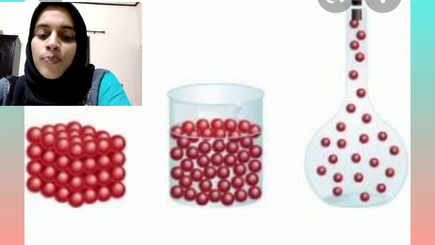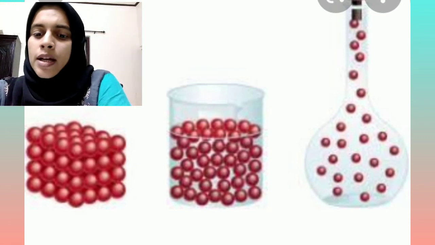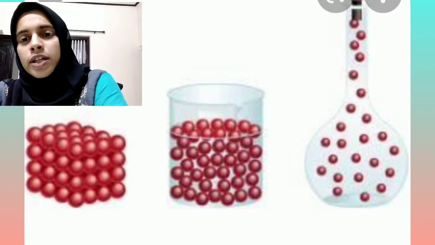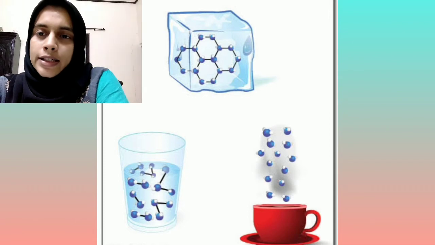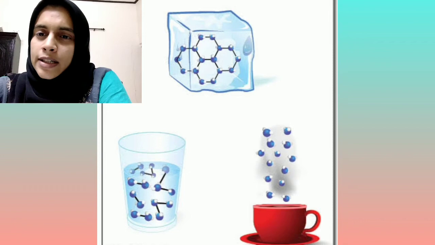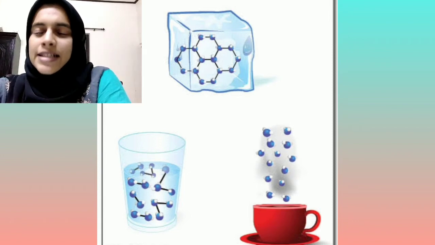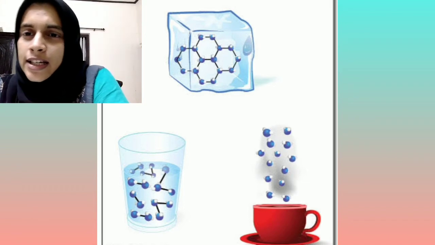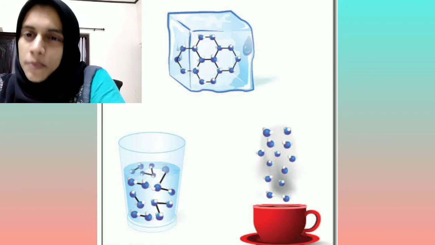Next one, volume. Solids have definite volume. Liquids also have definite volume, but gases do not have definite volume. Now, arrangement of particles. In solids, tightly packed. In liquids, less tightly packed than in solids. In gases, loosely packed.